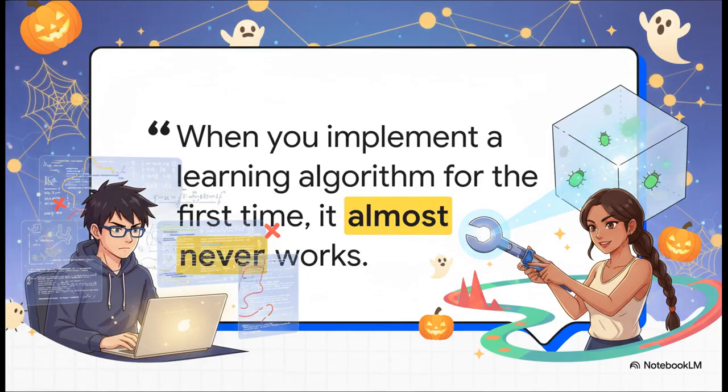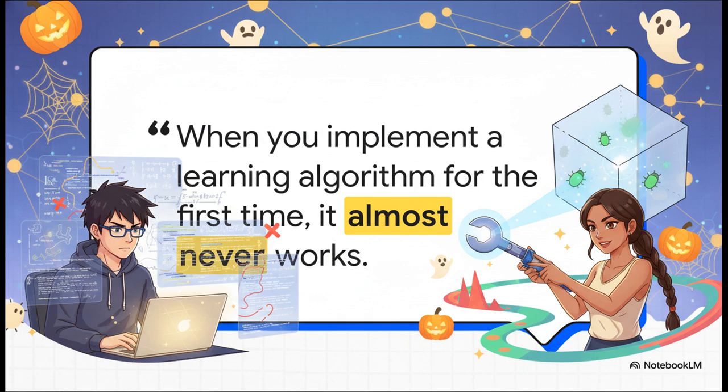Look, it's virtually a law of nature. The first time you implement an algorithm, it's going to fail. In fact, Stanford's Andrew Ng actually recalls this one Halloween weekend where he coded up a softmax regression on his laptop, and it worked on the very first try. He was honestly so stunned that it worked right out of the gate, he spent hours frantically hunting for a bug that literally didn't exist. I mean, it is just that rare for a model to work perfectly on day one.